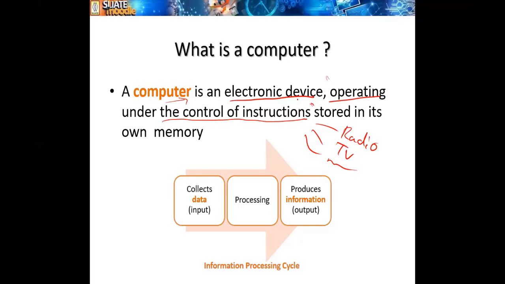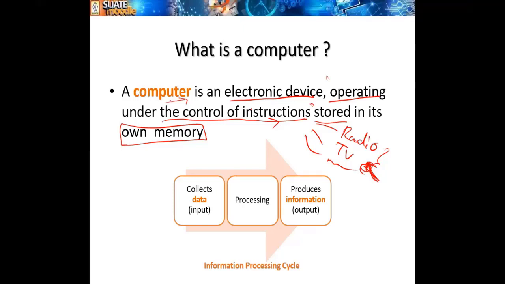A computer is an electronic device. So radio, TV, and so on, you can't instruct, you can't program them, right? Radio, you can't program it. TV, you can't program it. But a computer operates under the control of instructions. You can give instructions to the computer to perform any task. You can instruct. So instructions are stored in its own memory. So it has a memory, right? You can store the instructions.